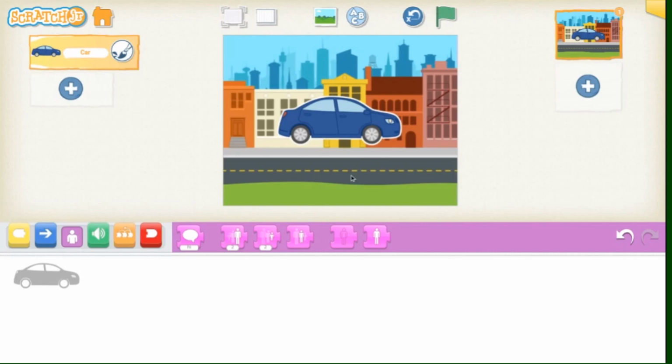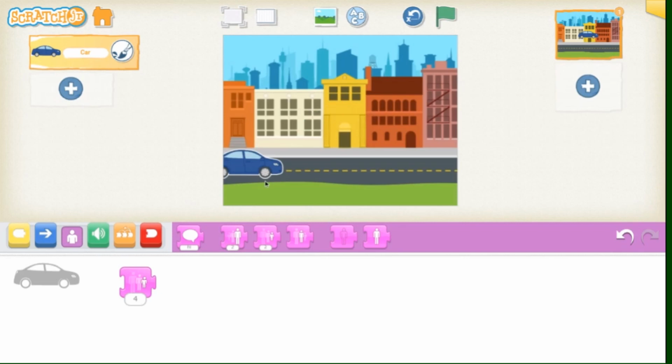In order to shrink my character, I'm going to bring the shrink button into my coding space, and I can select this number and change it to the number of times that I'd like it to shrink. Once I'm ready to have it shrink, I'm going to double click the shrink button and my character will shrink to the size that I wish it to be. And now I can drag it to the city road where it will drive across.